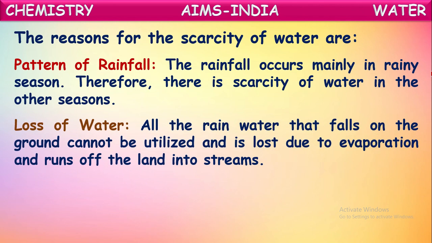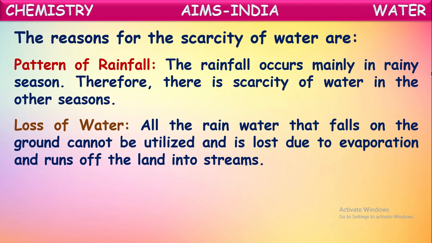One more cause for this scarcity of water is loss of water. That is, all the rainwater that falls on the ground cannot be utilized and is lost due to evaporation and runs off the land into streams, isn't it? So when it rains, a lot of water comes onto the earth's surface, but this complete water does not sink into the soil. Only a very small quantity of water seeps into the soil, and it recharges the groundwater table.